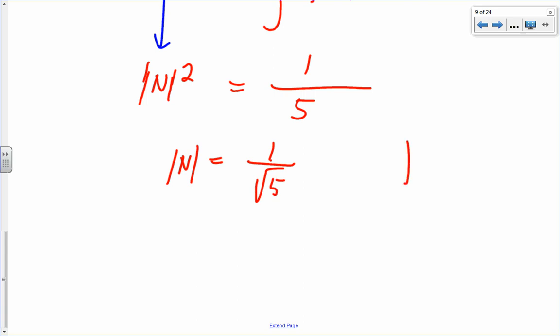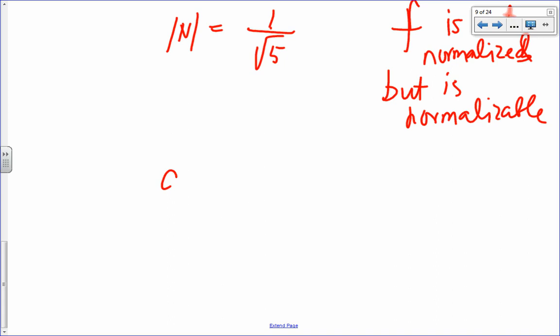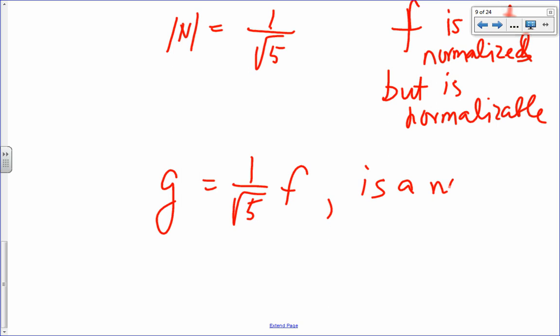So f is not normalized, okay? But it is normalizable. And how do you normalize f? You multiply it by 1 over square root of 5. So we say g, which is 1 over square root of 5 times f, is a normalized function.